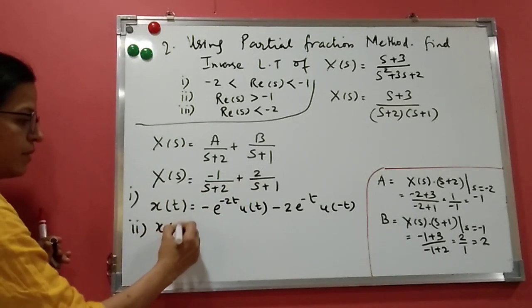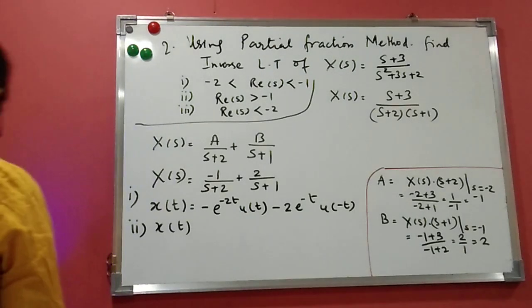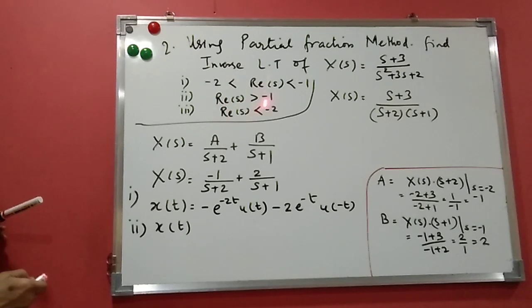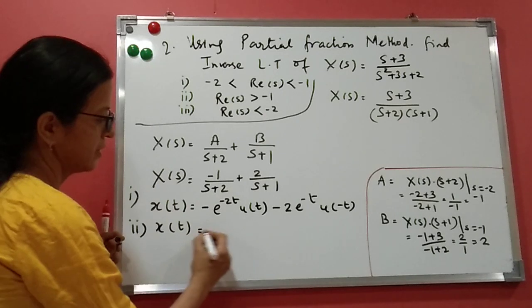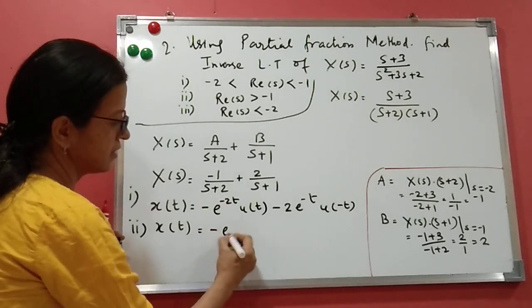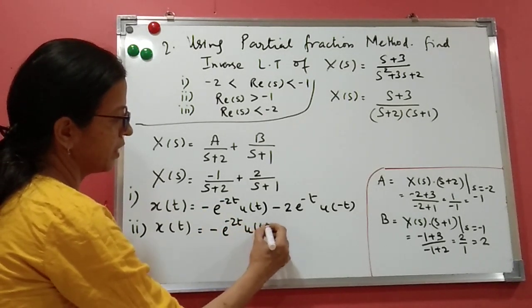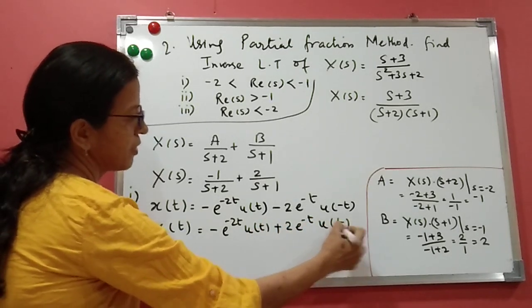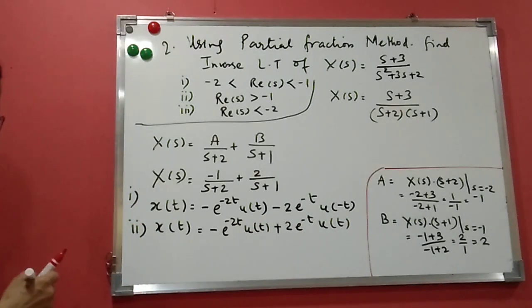Let us write the second one. The second one is real s greater than minus 1. If real s is greater than minus 1, it is also greater than minus 2. So this is causal, and real s greater than minus 1 is also causal. So both are causal, same sign and u of t. So I'll write minus e raised to minus 2t u of t, plus 2 e raised to minus t u of t, because both are causal. So both are u of t.